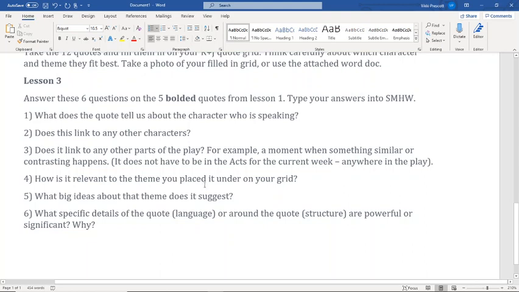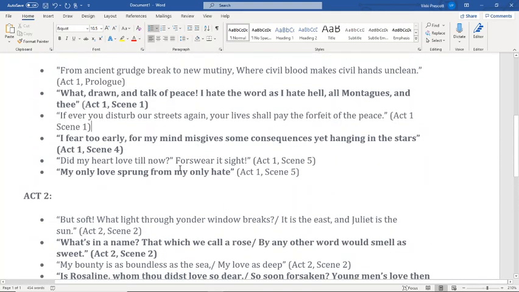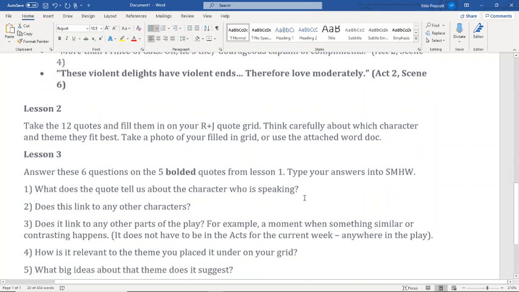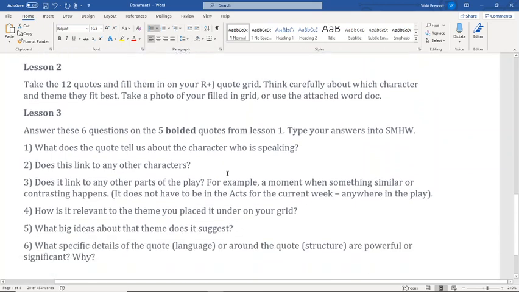That question's particularly important because we're always trying to establish links between other parts of the play, the beginning and the end. So for example, that quote that we looked at before, "If ever you disturb our streets again, your lives shall pay the forfeit of the peace." You could connect that perhaps to the end of the play where the prince says, "All are punished." That's actually a really good connection then to another part of the play.